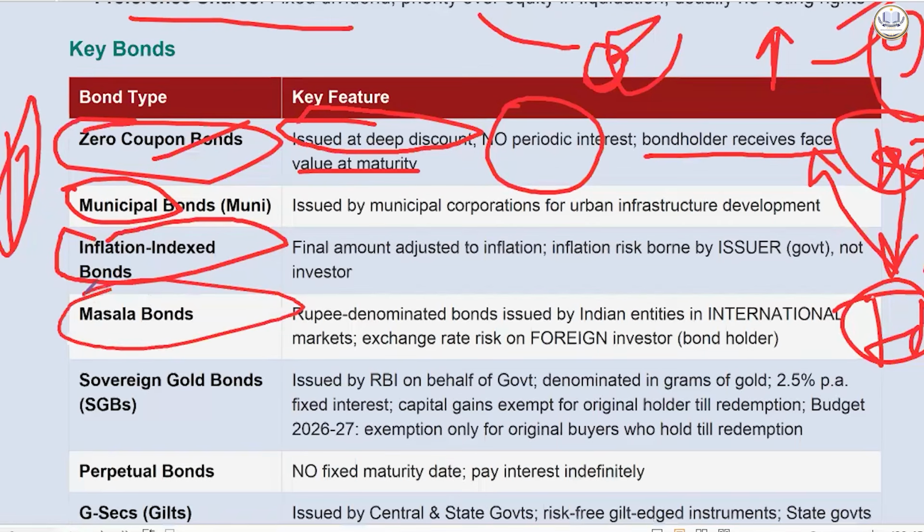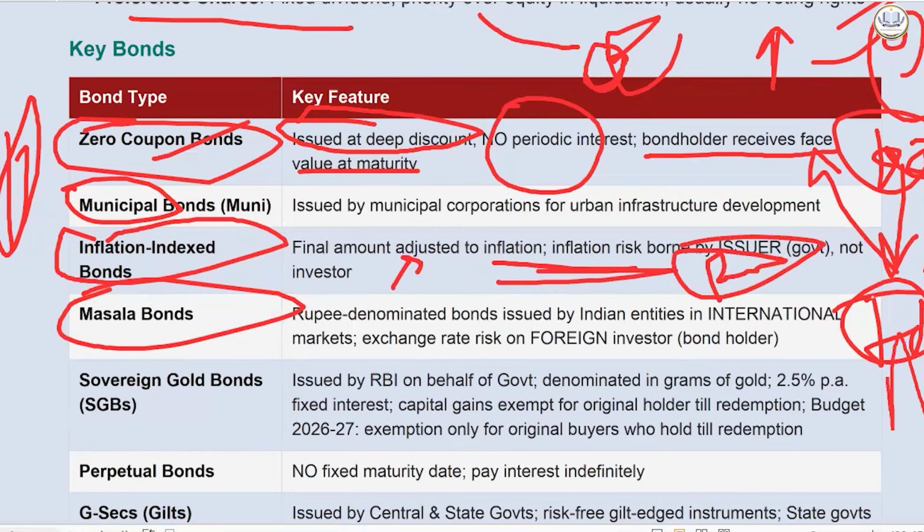Masala bond. If in the international market I have to do any kind of transaction, the transaction is denominated in rupees instead of US dollars. Now the rupee fluctuations, all kinds of risk will not be borne by me, but by the foreign investor. It is called a masala bond.